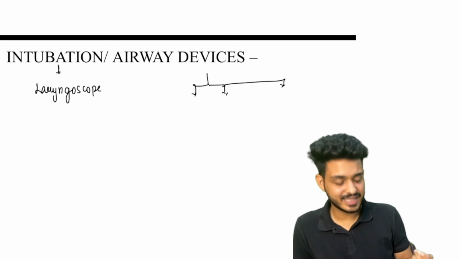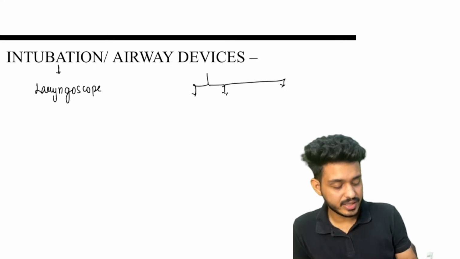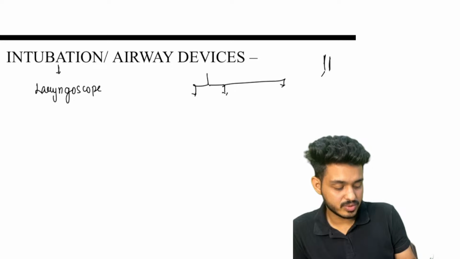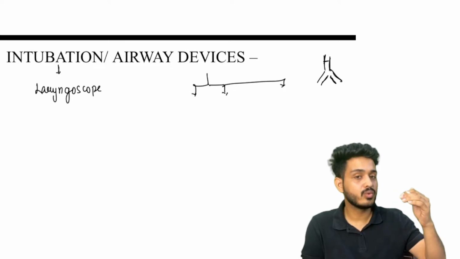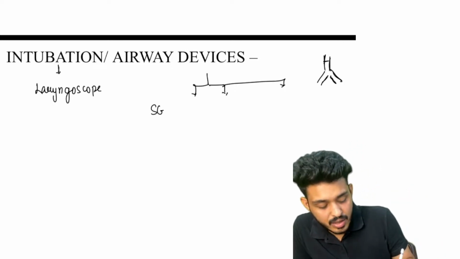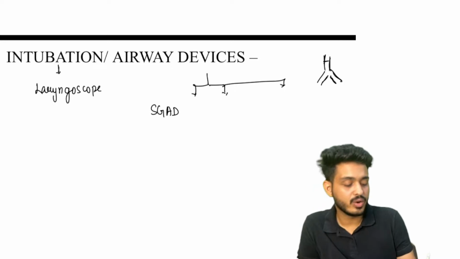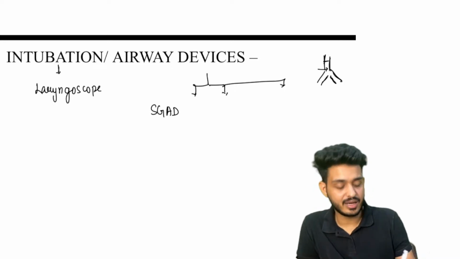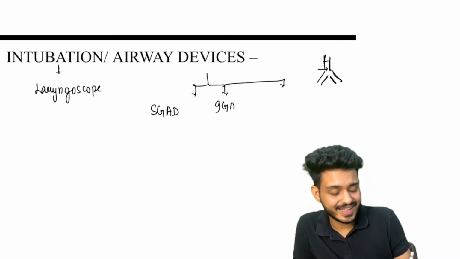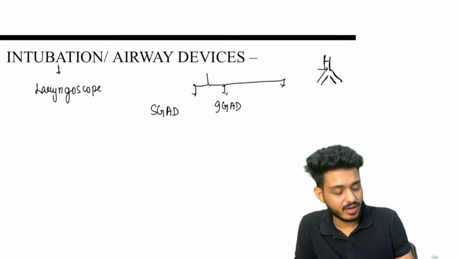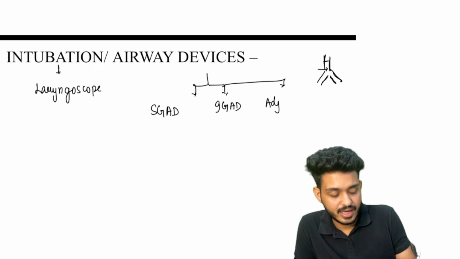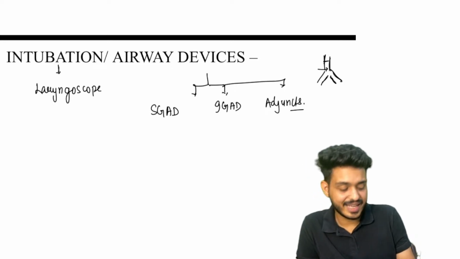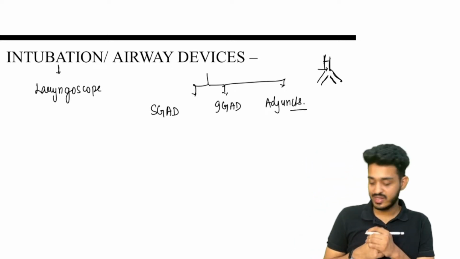We will be discussing them one by one. Okay, so basically what is happening, suppose this is your glottis, this is your glottic opening. Whatever devices are working above the glottic opening are known as supraglottic airway devices. Whatever is going below that are known as infraglottic airway devices. Okay, and apart from that, there are some other devices that are your airway adjuncts. These are known as airway adjuncts. Okay, are you guys understanding?